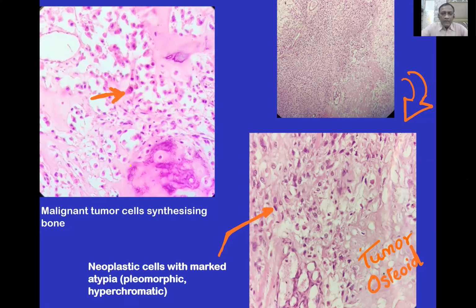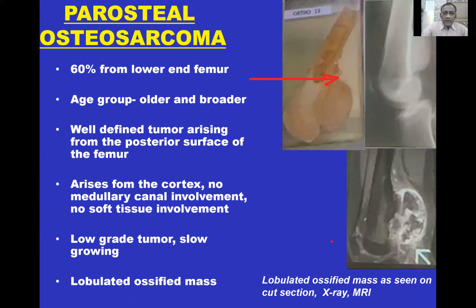The next specimen is of paraosteal osteosarcoma. It occurs in 60% of cases at the lower end of the femur, in a slightly older or broader age group. It's a well-defined tumor arising from the posterior surface of the femur. It arises from the cortex. There's no medullary canal involvement, no soft tissue involvement. It's a low-grade tumor and very slowly growing. On cut section, on X-ray and MRI scan, it shows a lobulated osteoid mass.